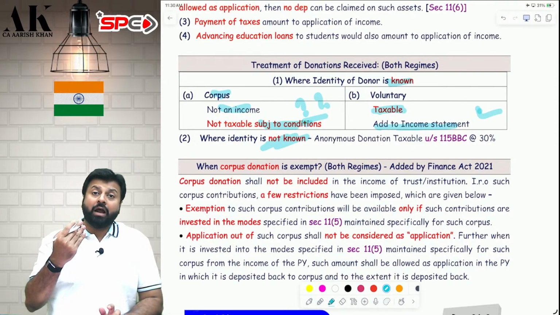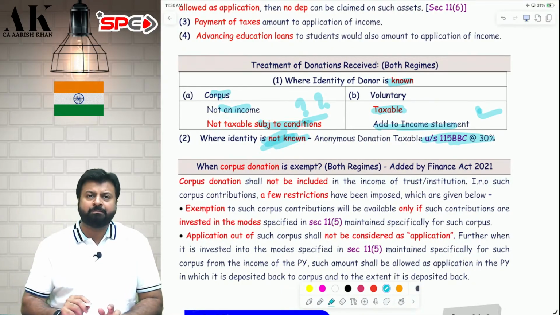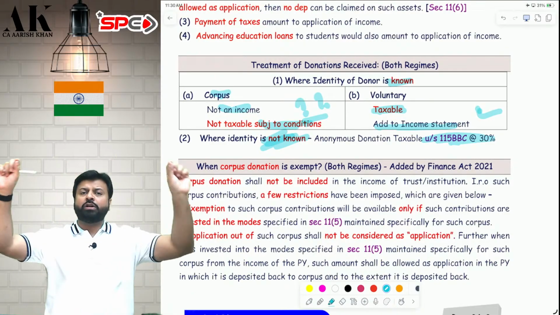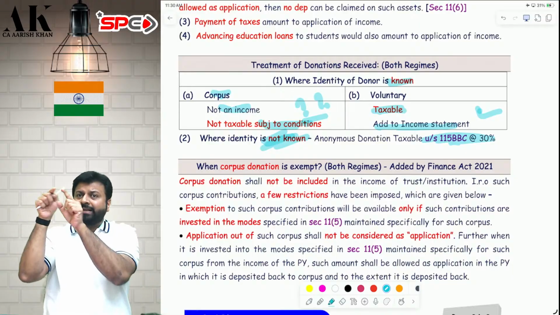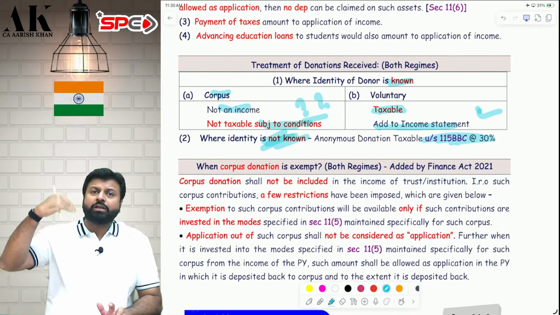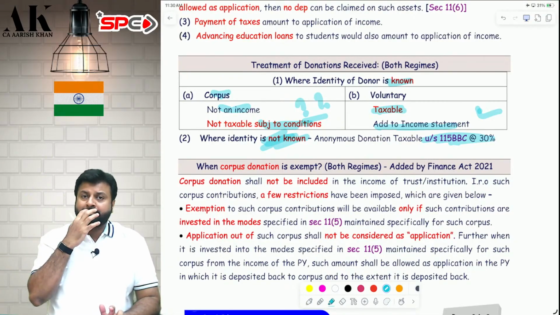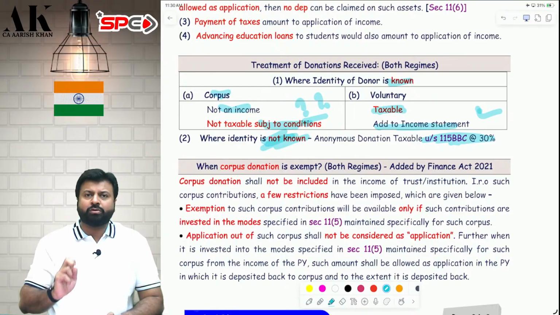What about when the identity is not known? That is known as anonymous donation. That is taxable at 30% under 115BBC. We will see that later on. So you have to divide all the donations into 2 categories: where identity is known and where identity is unknown. Where identity is known, there are 2 categories: corpus and voluntary. Voluntary donation, add to the income statement. Corpus donation is exempt subject to some conditions. Now, what are the conditions subject to which corpus donations are exempt? I am coming to that in a while.